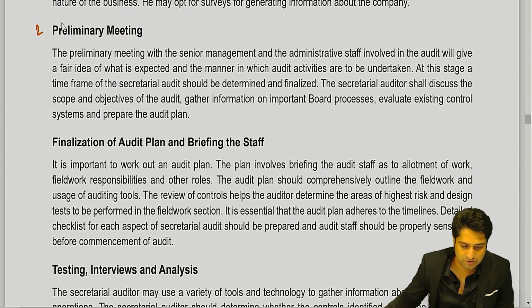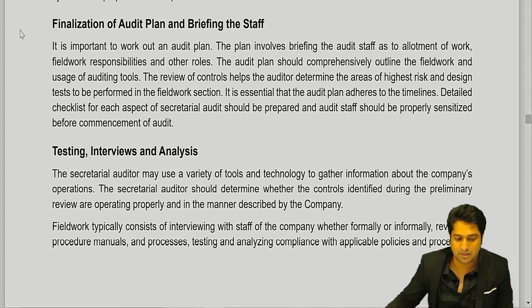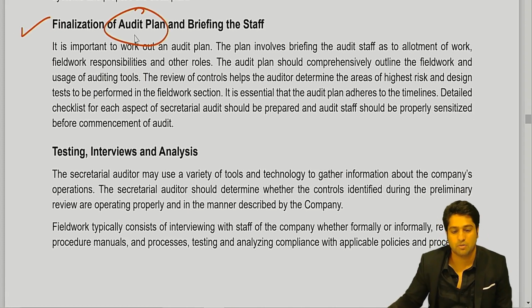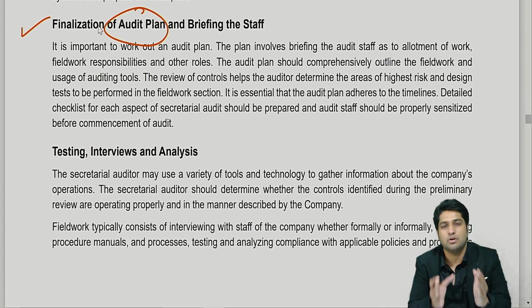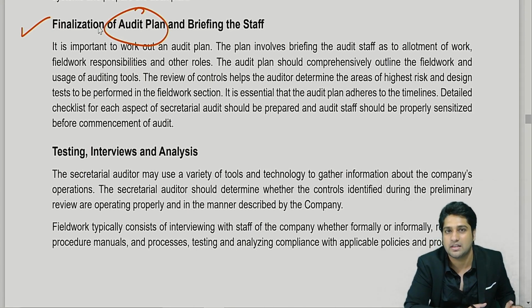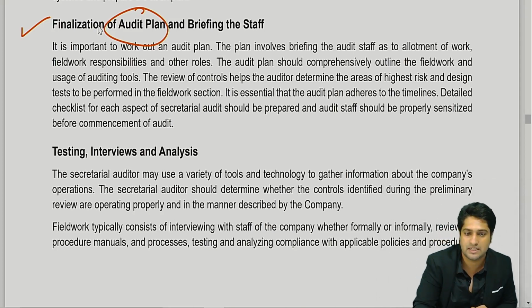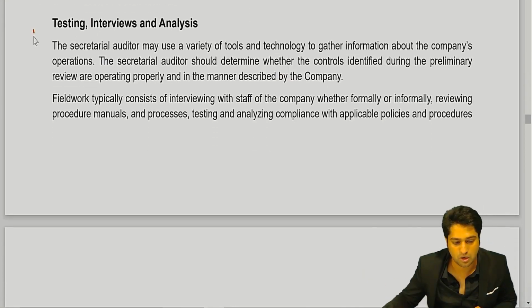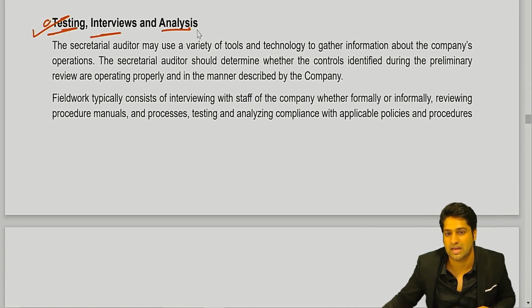Then after the discussion, you can have meetings with the administrative staff. You can prepare your entire plan. Your audit plan covers the timing of the audit, what the risk factors are, the materiality concepts, all of those aspects will be set up. Then you would do your investigation, which is called testing, interviews, analysis.